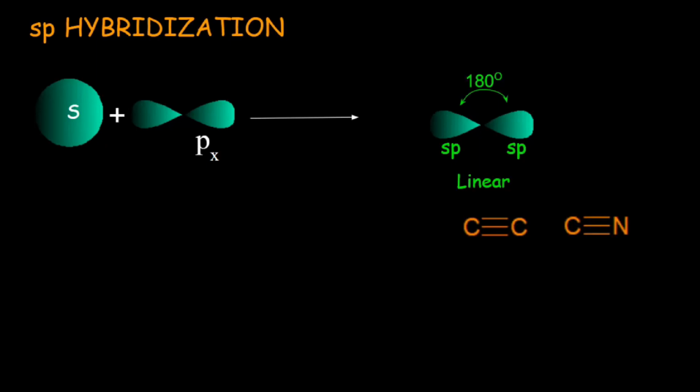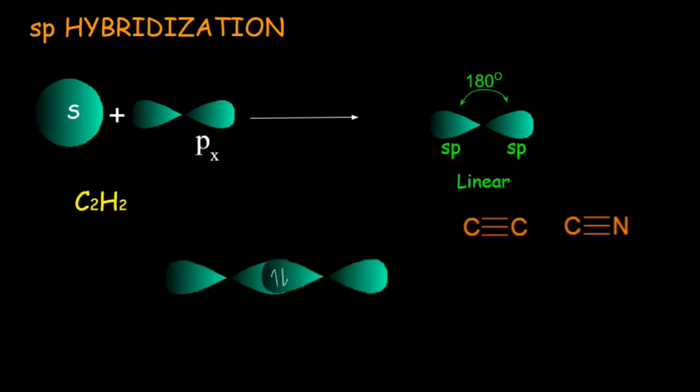Let's discuss an example of alkyne involving sp hybridization. C2H2 is ethyne in which two carbon atoms are present in sp hybridization. As there is sp hybridization, both carbons have linear geometry with one electron in each. Both carbon atoms are joined with sp overlap, and the bond is sigma in nature. The second sp hybridized orbital of each carbon atom will overlap with the s orbital of a hydrogen atom, resulting in sp-s overlap and two sigma bonds.